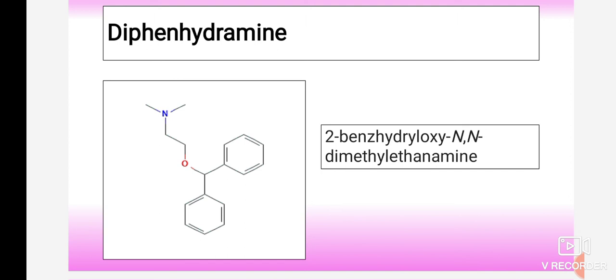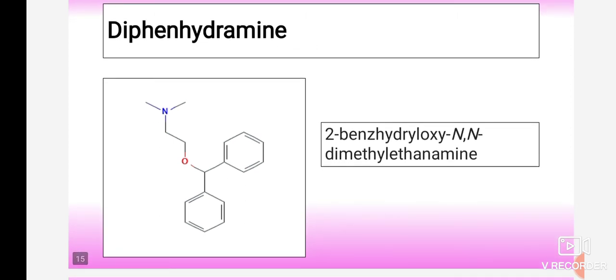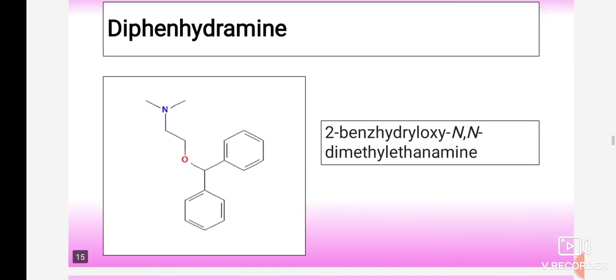It contains a diaryl ring, where both the rings are the same; these phenyl rings are present. Then it also contains two carbon atoms in between oxygen and basic nitrogen. You have to explain each and every point from the chemistry point of view of any drug. So for 2 marks they may ask you to give the chemistry of diphenhydramine. In that chemistry you have to explain which different groups are present, which two rings are present in the structure of that drug, and how many carbons are present in between oxygen and nitrogen. So these are the important points related to the chemistry of diphenhydramine.